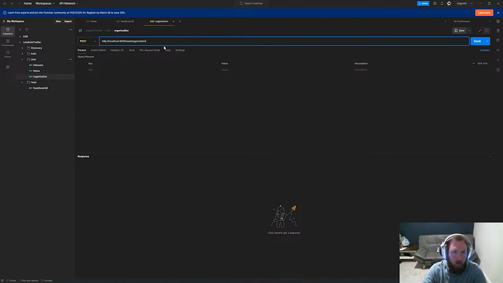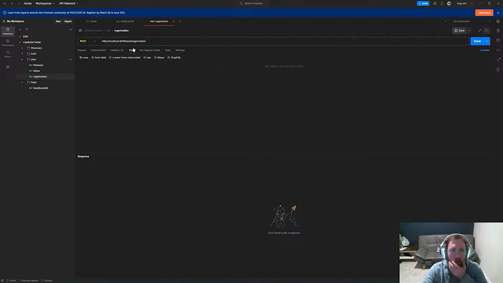And now I have to remember how to do this. The body, I think, has to be like x-www-form-urlencoded or something like this. Or maybe it's not this, maybe it's form-data. You can put a file, so I think it's form-data. So here we can put user, and user is unknown coder.